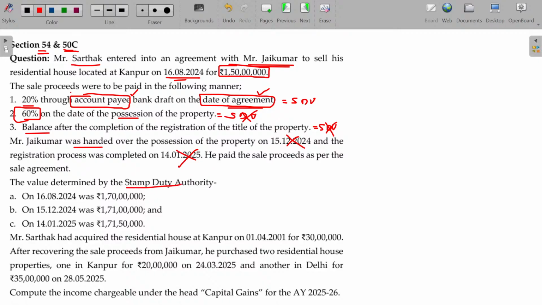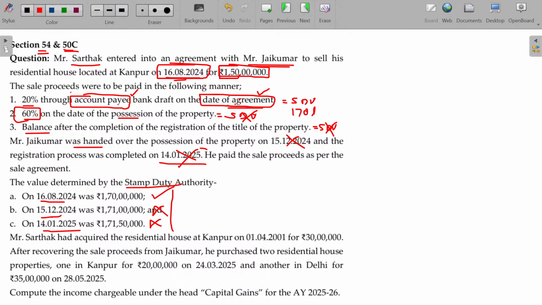So the value determined by the stamp duty authority is given here for different dates. Now which date is final? Date of agreement. Here 15/12 is possession given, that is not a matter. And 14/1 is the registration date, also not a matter. The agreement to sell was entered on 16/8, and on that date a part payment was made through account payee cheque and the agreement was also made, so this one is final. So the stamp duty value in this case is 170 lakhs.